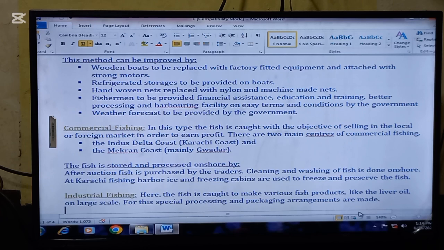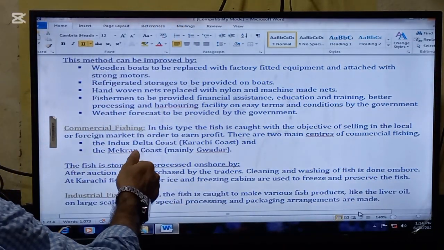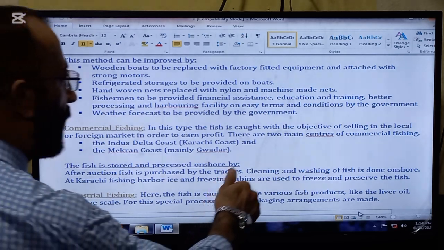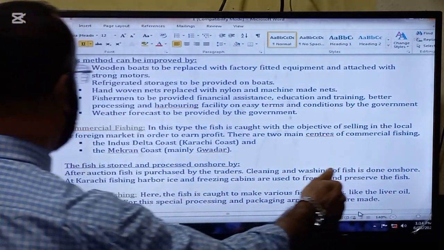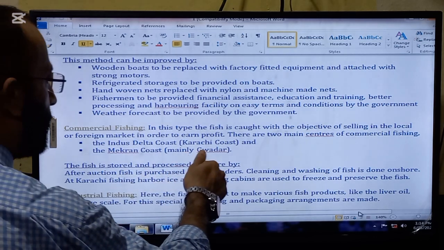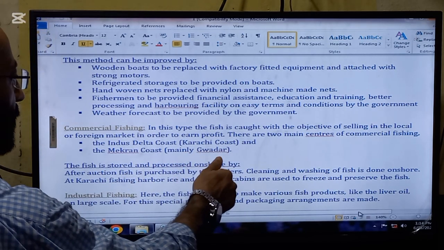Next, we are going to read commercial fishing. In this type, fish is caught with the objective of selling in the local or foreign market in order to earn profit. There are two main centers of commercial fishing in Pakistan. Number one is the Indus Delta coast, that is the Karachi coast, and the second is the Makran coast, mainly Gwadar.